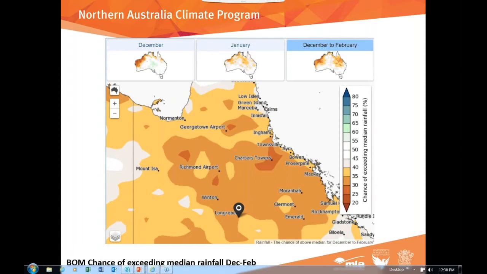estimate of what we're most likely to receive. And so for our region, over December to February, our median's 226 mils. So that's what we would be most likely to receive, 226 mils. So when BOM says that there's a less than 50% chance of exceeding our median, what it means is that we're likely to be drier than normal. Obviously, if we had a 50% chance of exceeding our median, that means we're probably likely to experience normal conditions. Higher than 50% would mean it's likely to be wetter than that. So if, as that forecast says, our chance of exceeding median is less than 50%, what does that mean? How much does it actually mean?